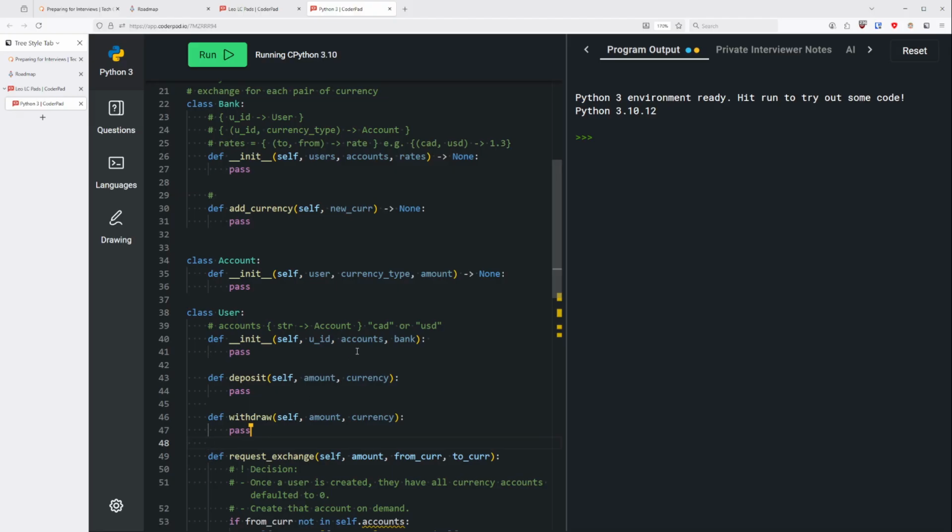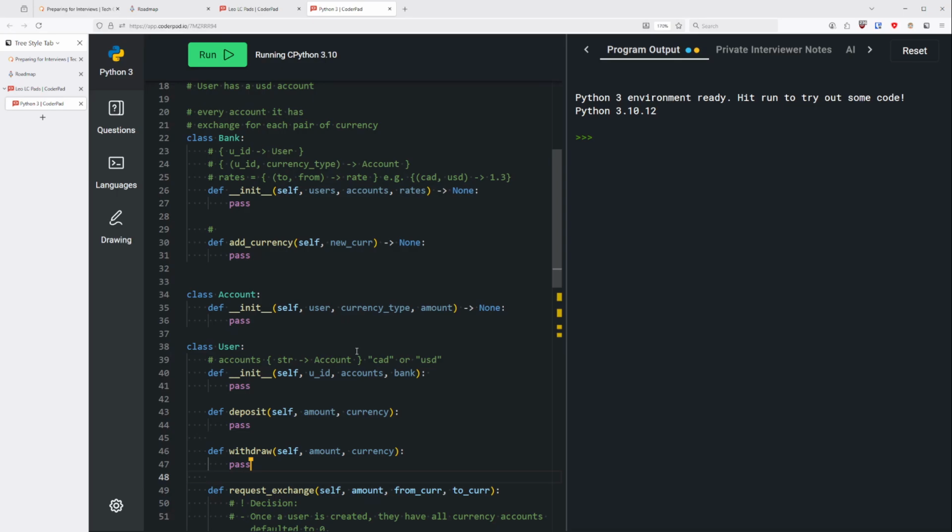Now I want us to go through and implement the add currency function. Add currency. Okay, for the bank here. Yeah. So given a new currency type, let's see, we would have to create a new rate for each pairing, right?